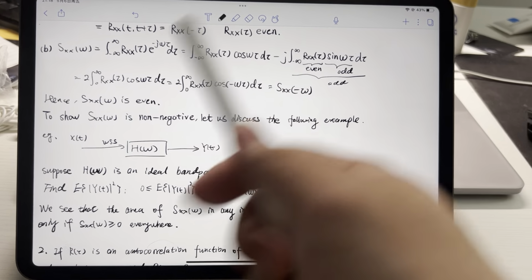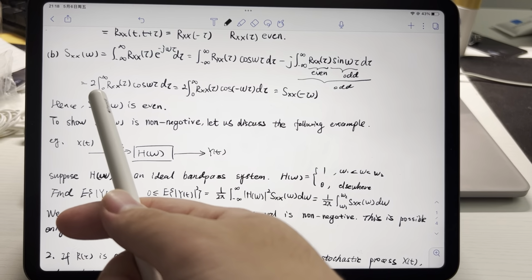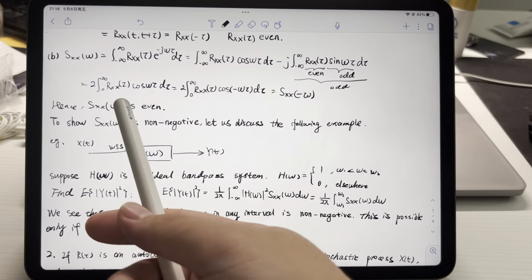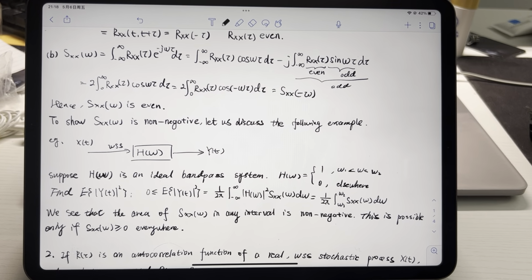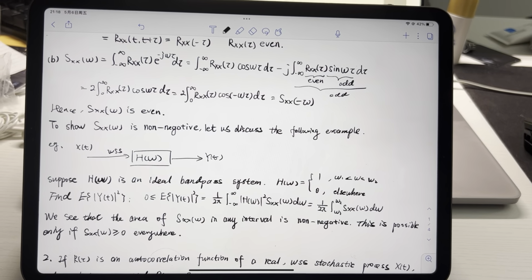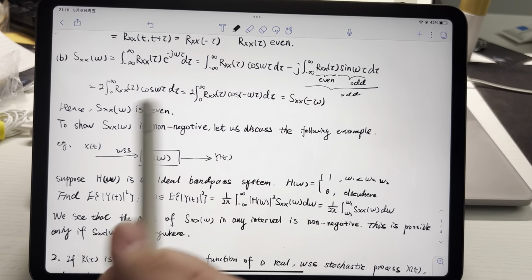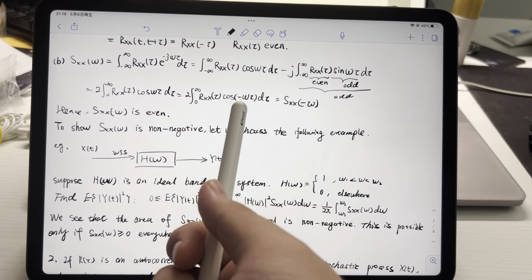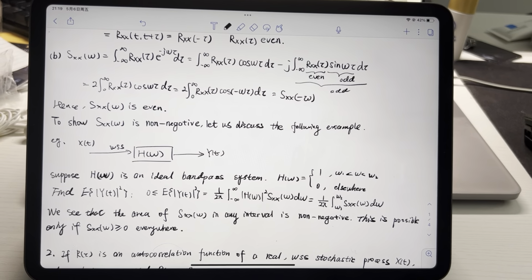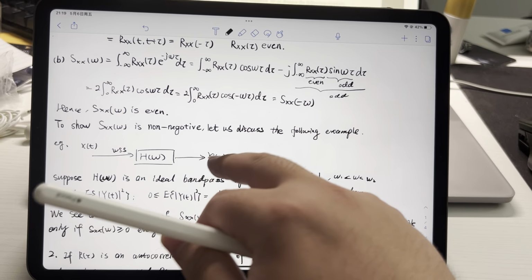For the first part, we can simplify it into this one because it's an even function. Because RXX(tau) and the cosine are both even functions, we can write it like this, and it equals SXX(negative omega). So SXX(omega) is even.